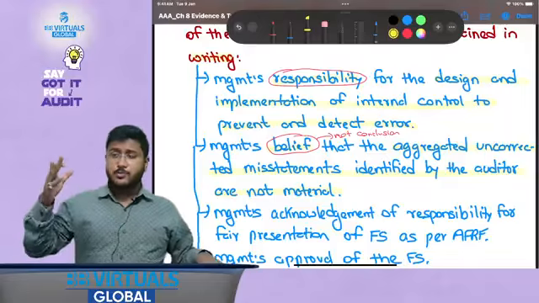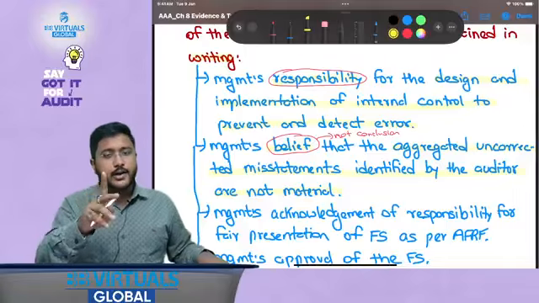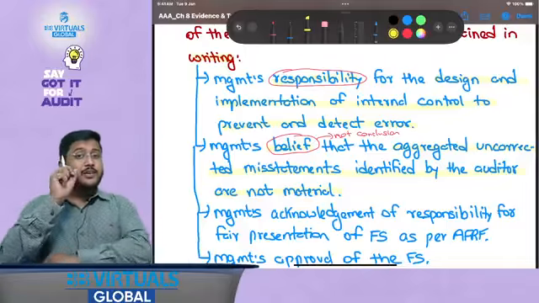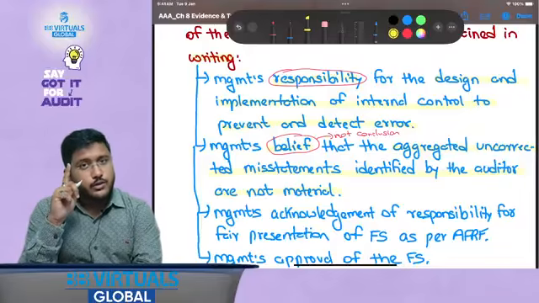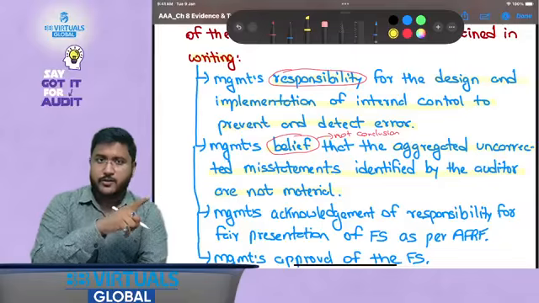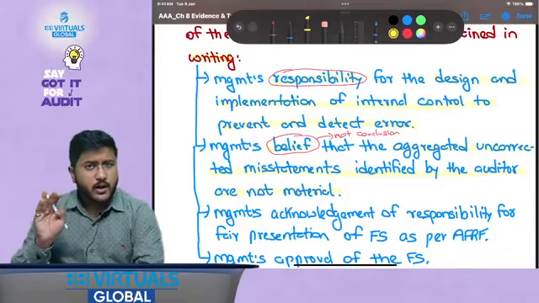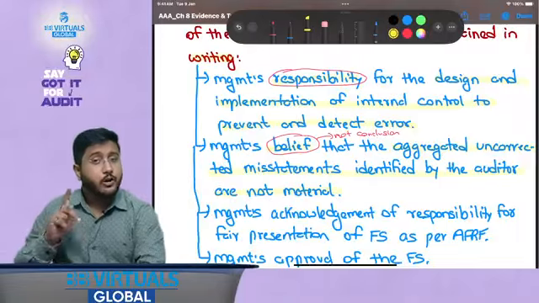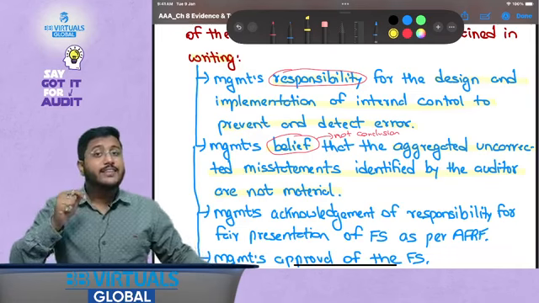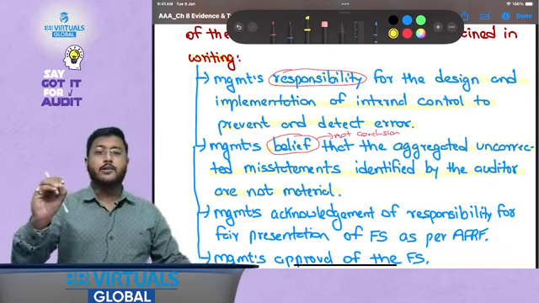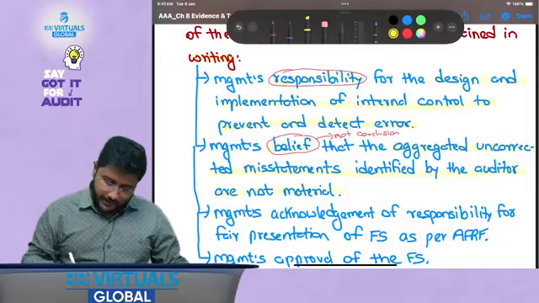So management believes, at least management should understand and think, that whatever are the uncorrected misstatements identified by the auditor, they are not material. That is, management can never say that we understand that it is material but we do not want to provide the adjustment. No, there could be certain uncorrected misstatements which are not corrected in the financial statements. However, it is a requirement that management should sign in the written representation letter that they believe, even if it is not true, that it is not material. That is, whatever uncorrected misstatements are identified by the auditor, they are not material to the financial statements.